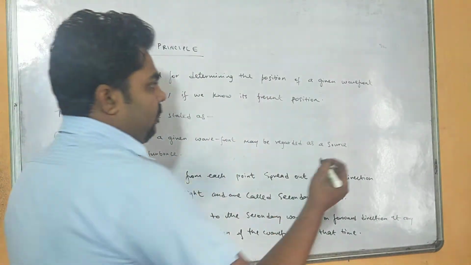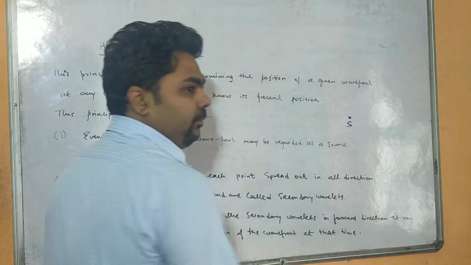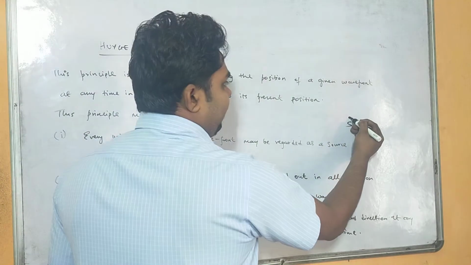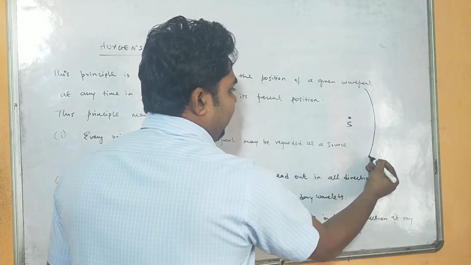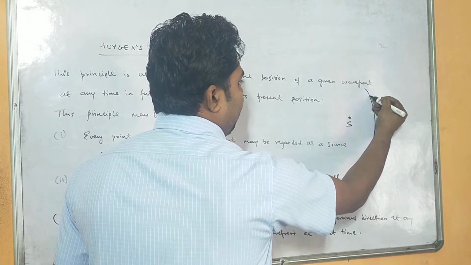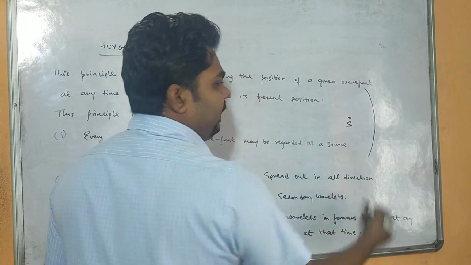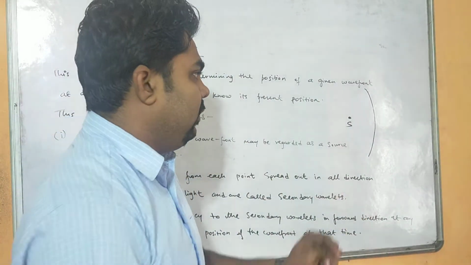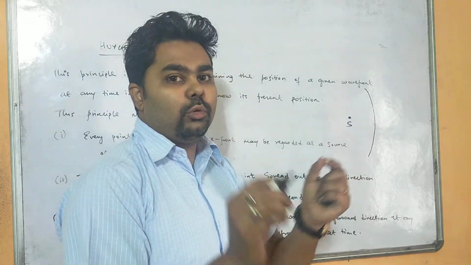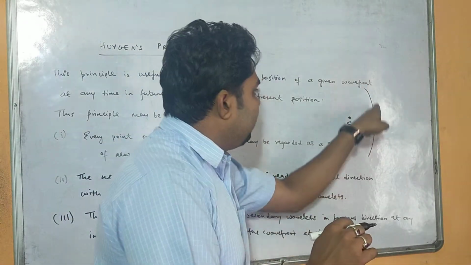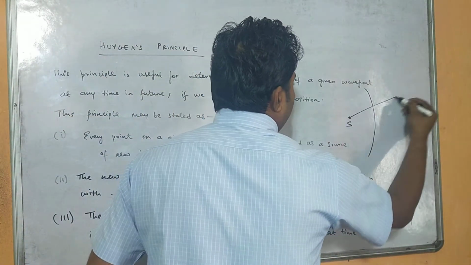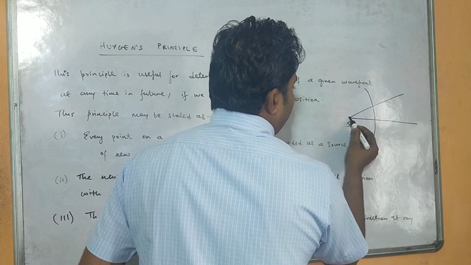Let us consider there is a point source. This point source will emit light in all possible directions. Now when it is emitting light, it is forming a wavefront like this. That means the particles in this wavefront are vibrating in the same phase at any instant of time. As the particles are vibrating at the same instant of time, the particles in this line we consider to be the wavefront. And we know that rays of light are always perpendicular to the wavefront.